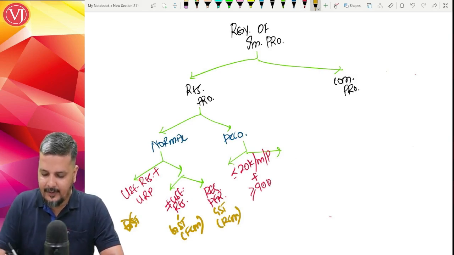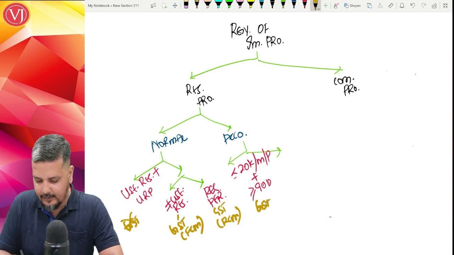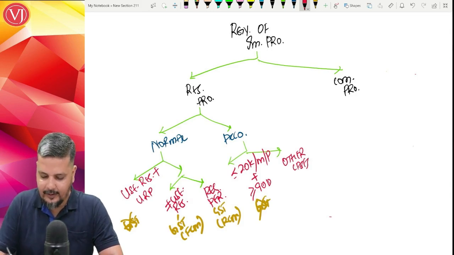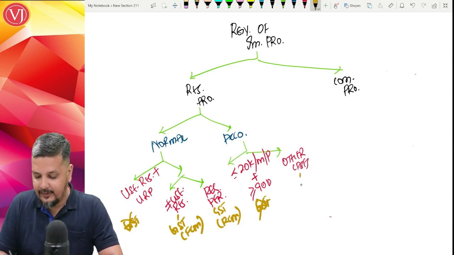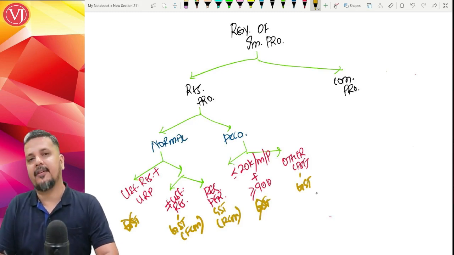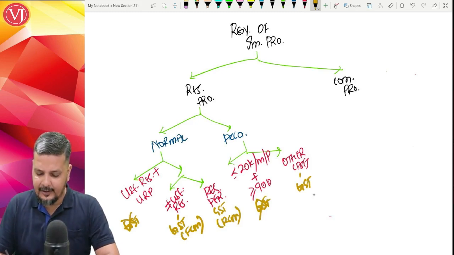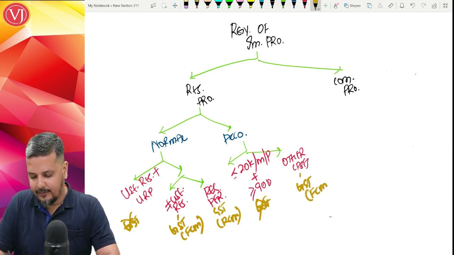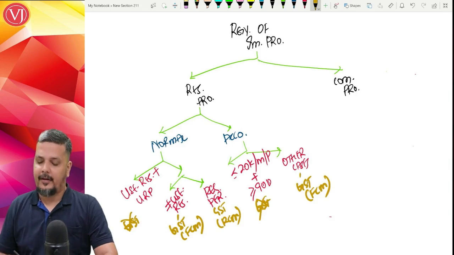If both of them are satisfied, it is exempted. In other cases, meaning any of these two conditions is not satisfied, there will be GST, and that GST will be under FCM. No RCM, it will be under FCM.